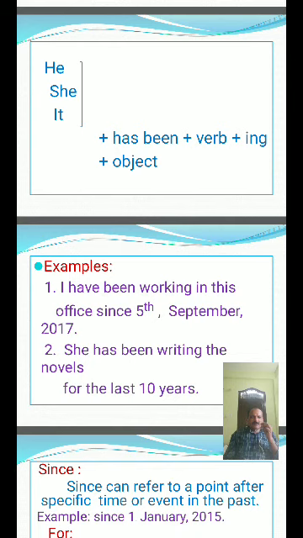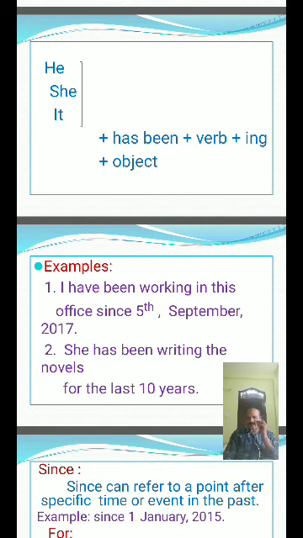They have been supporting that party since January 2015. He has been supporting that party for last 4 years. See, here the subject plus have been plus verb ing form plus object.